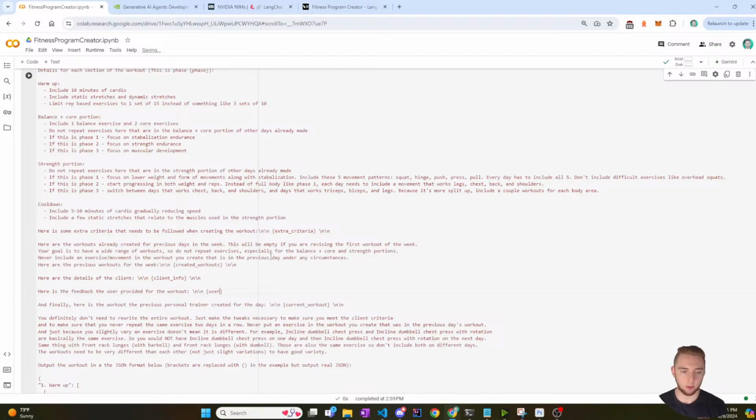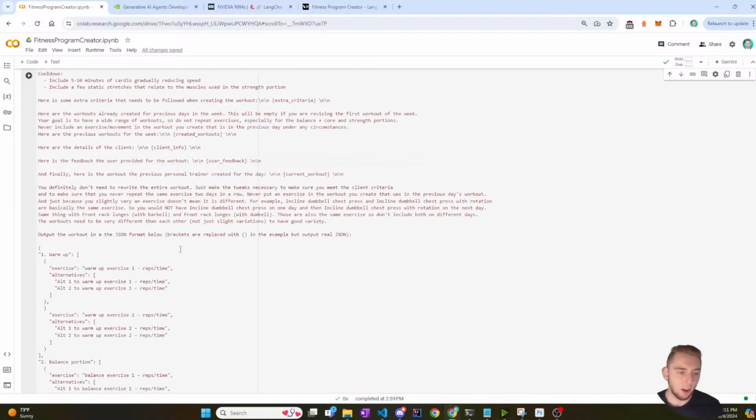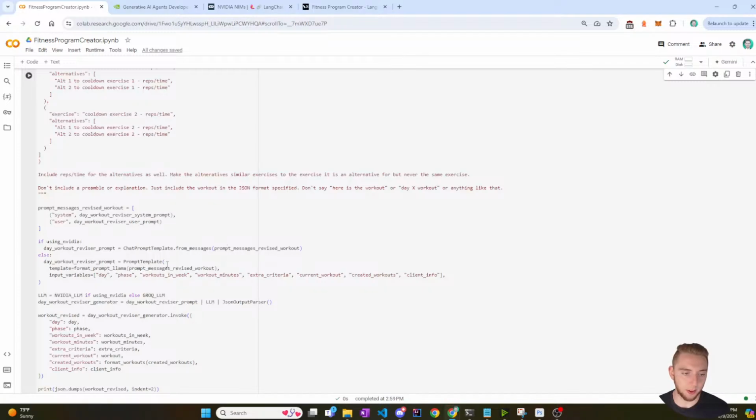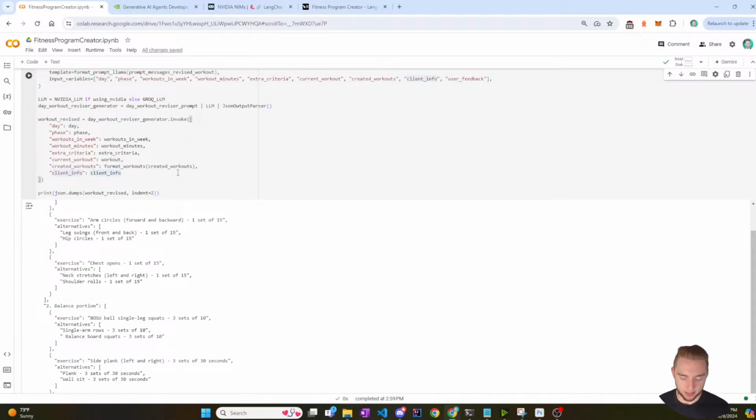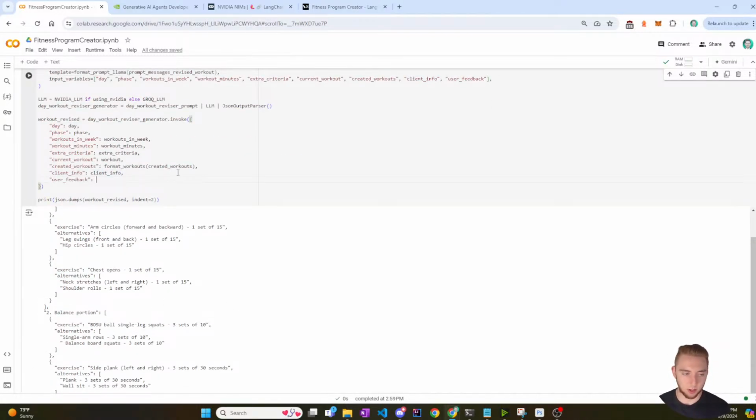So I'll call it user feedback. And then this will be a new input variable. So for the old way with the prompt template, I'll just add that in at the end of the array of the user input variables. And then I need to add this into the object that's used to invoke as well.